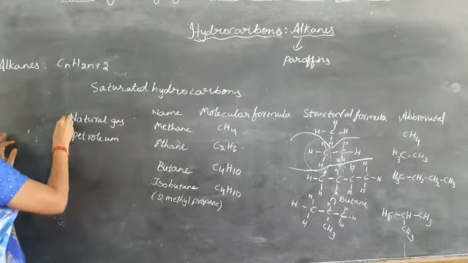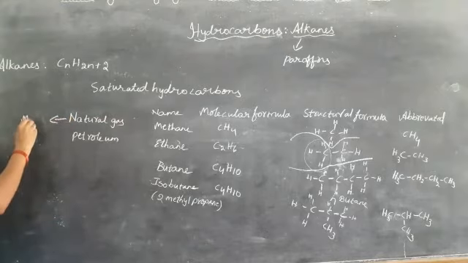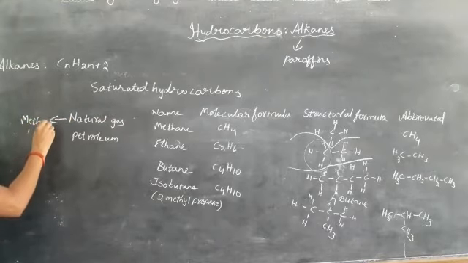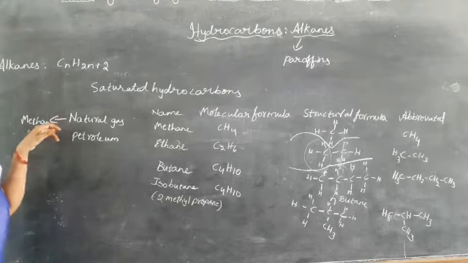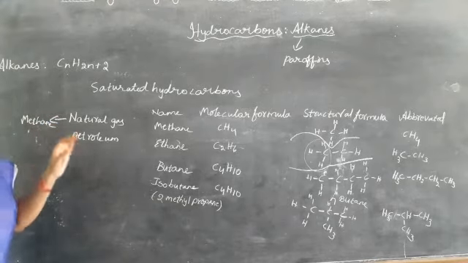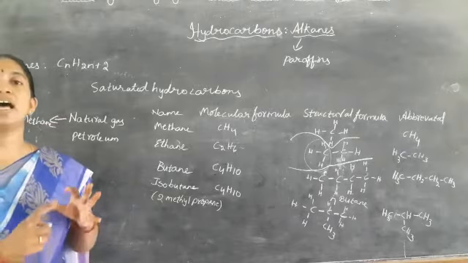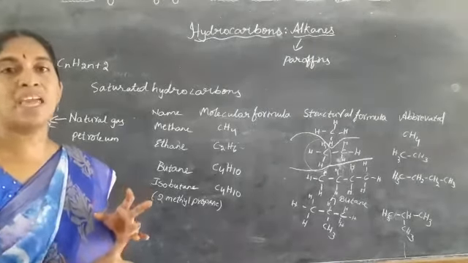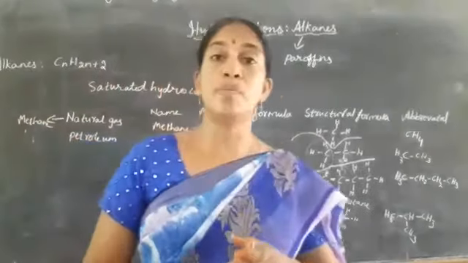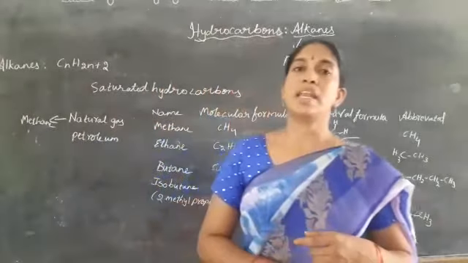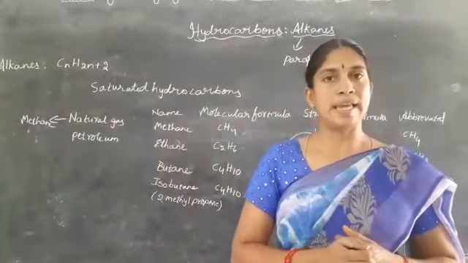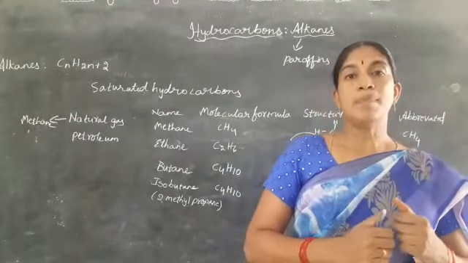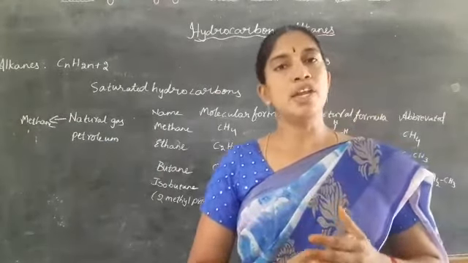From the natural gas we get methane in a larger amount, and in very small quantity we get ethane, propane and butane. And from the petroleum products we can get the other alkane products, even the LPG. That means we are using LPG.